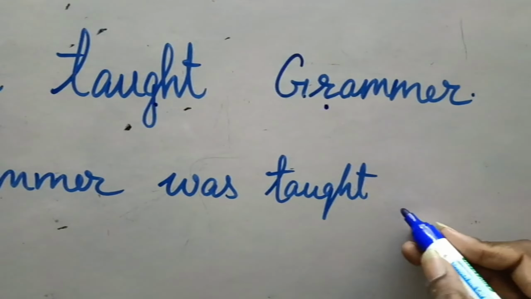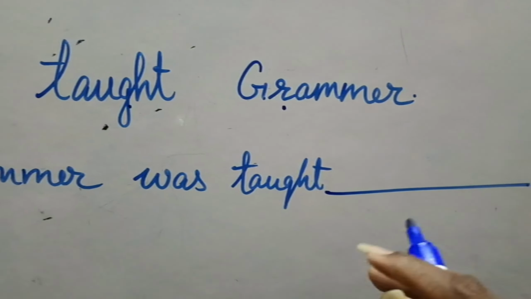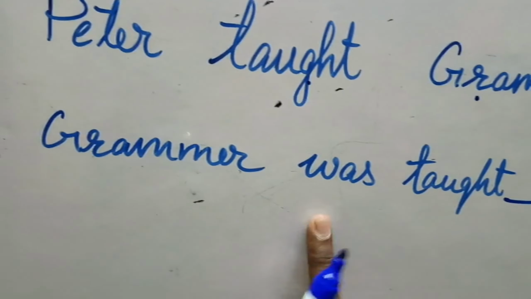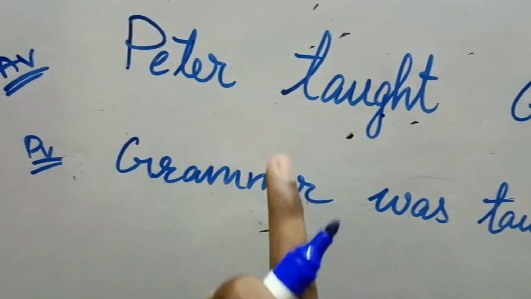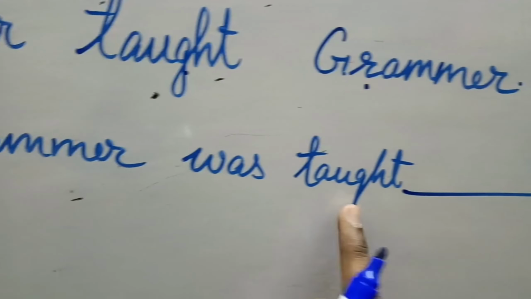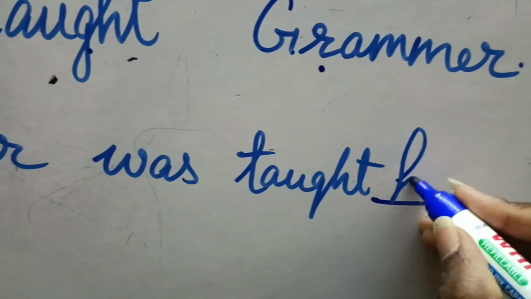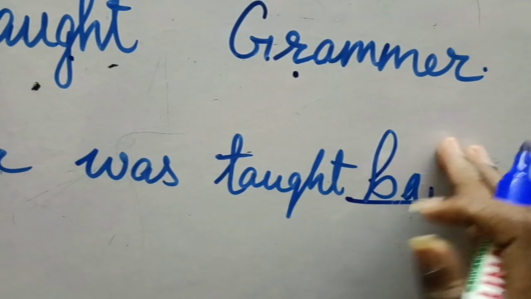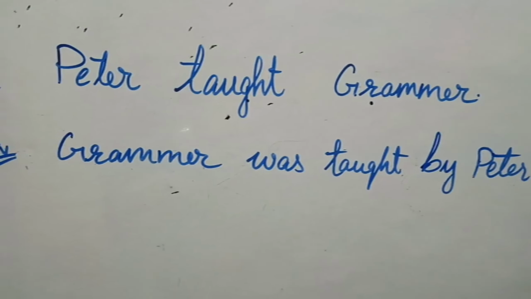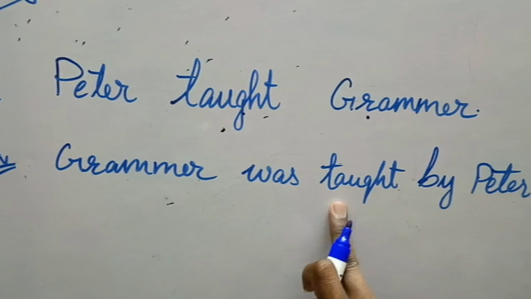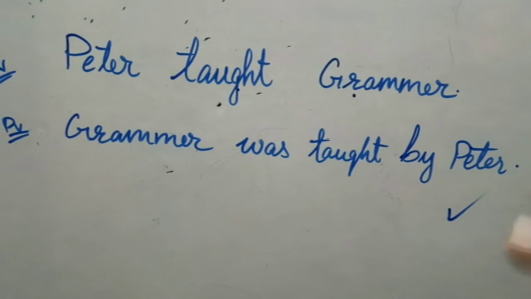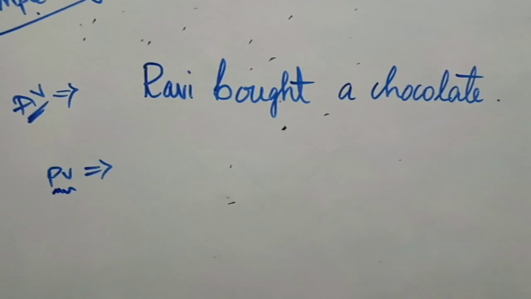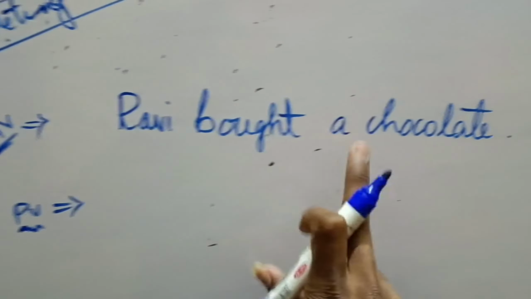What is given in the active voice? By whom? By Peter. So as we are saying this passive voice is by the bystander or as an observer, what do we need to add? We need to add the "by" here. We have to simply remember that in the passive voice we are the bystander or the observer, so "by" should be used in maximum 96% of the passive voice.